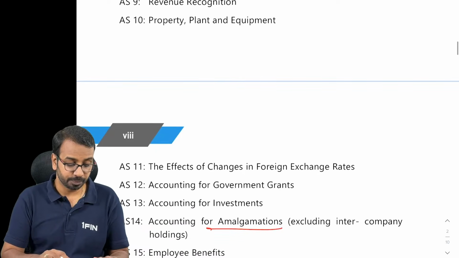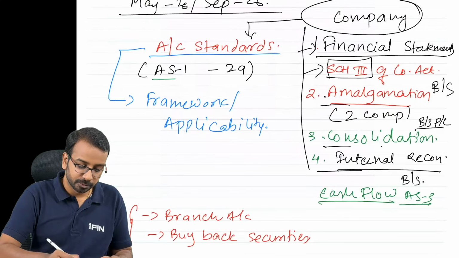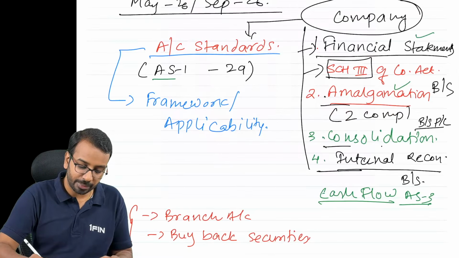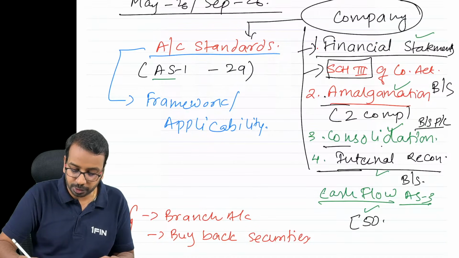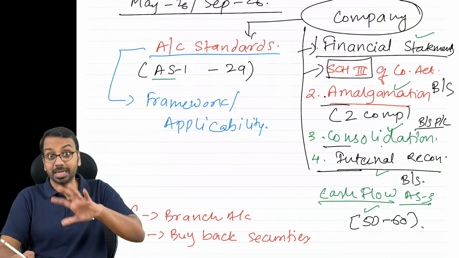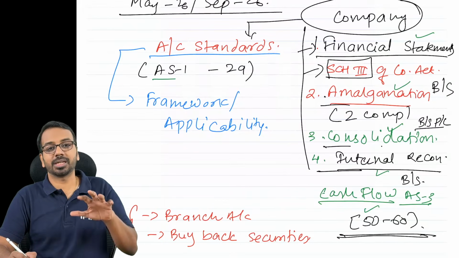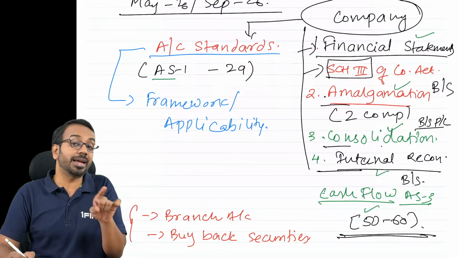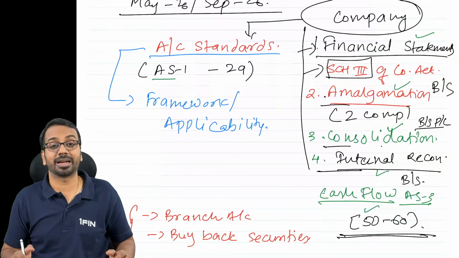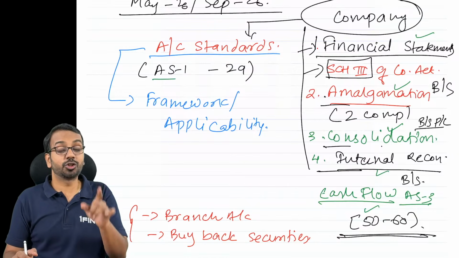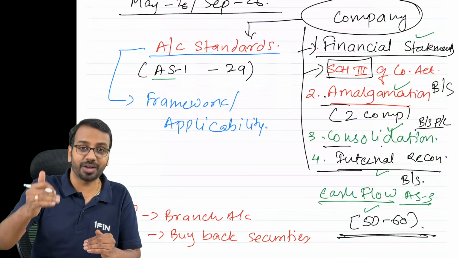So if I have to tell you, in the entire syllabus that we have discussed, the financial statements, the amalgamation, consolidation, internal reconstruction, cash flow, this itself will account for 50 to 60 marks of your paper. Okay, and it has been consistent. And these 50 to 60 marks are actually highly scoring. A lot of students are scared because they don't learn it the right way, right? So here I am to teach you these specific chapters and in fact the entire advanced accounting in the right way, ensuring you are prepared for the examination and also for articleship and CA final, right?